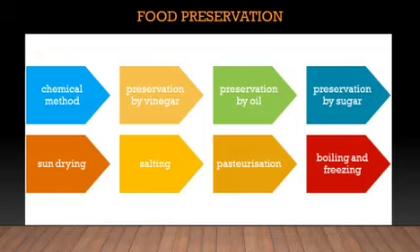Here are some methods of food preservation. First method is chemical method, next is preservation by vinegar, then preservation by oil. The fourth method is preservation by sugar, then comes sun drying, salting, pasteurization, boiling and freezing. So these are some food preservation tips that you can apply, and this stops or inhibits the growth of microorganisms, and your food doesn't become contaminated.